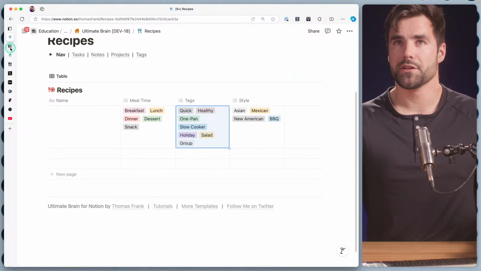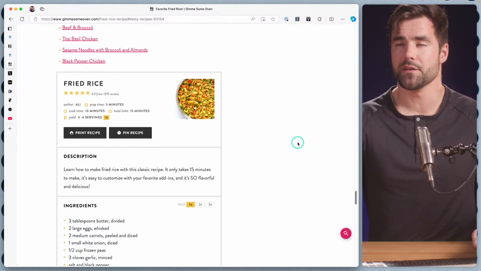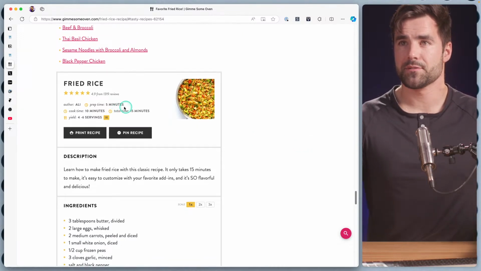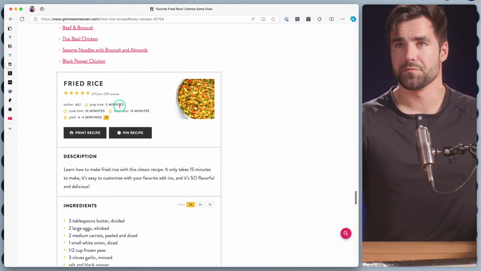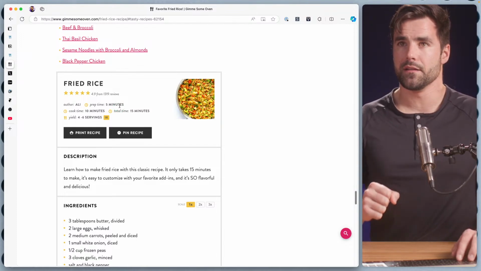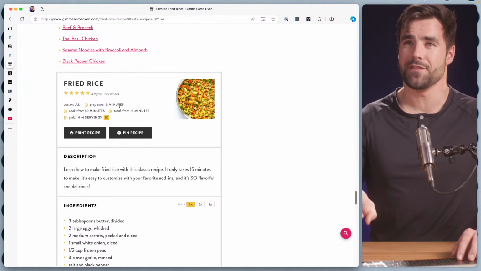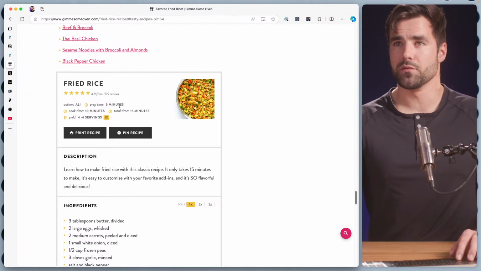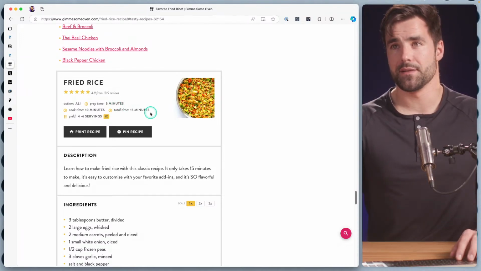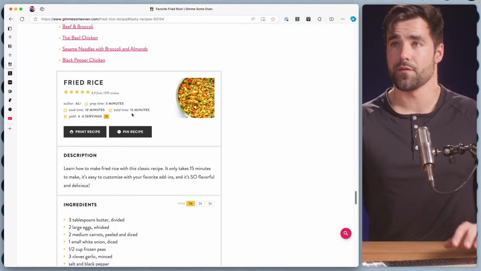And then I want to do the serving time and the servings. So I want to look at this recipe here, because one thing I notice is the prep time could be hours, could also be minutes. So we're going to have some sort of unit that we're going to work in. And then when I'm capturing things to my recipe book in the future, I'm going to have to translate if the units are different. This might only matter for time, because we could have minutes, we could have seconds, we could have hours. And I think minutes makes the most sense as our sort of home unit.